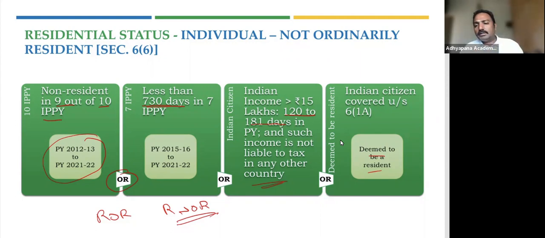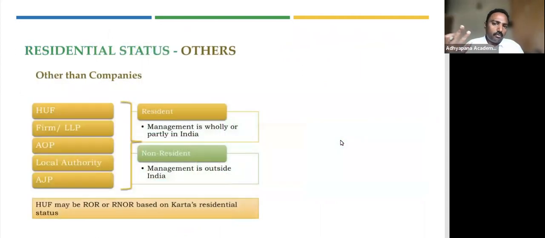What about others? You have HUF, you have persons, right? We must also understand how it is determined for others. Basically, when it comes to others, it is only resident or non-resident. But for HUF alone, depending upon the Karta's residential status, we need to go through the basic conditions and the additional conditions and see whether he is ROR or RNOR. Based on that, an HUF could also be ROR or RNOR. But in HUF, there is no deemed to be resident concept.